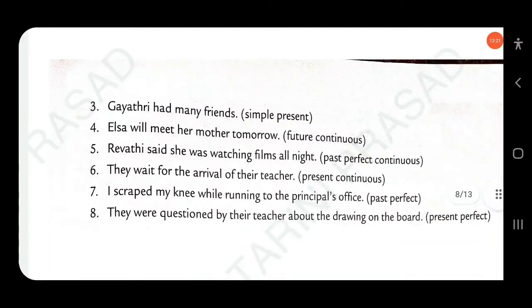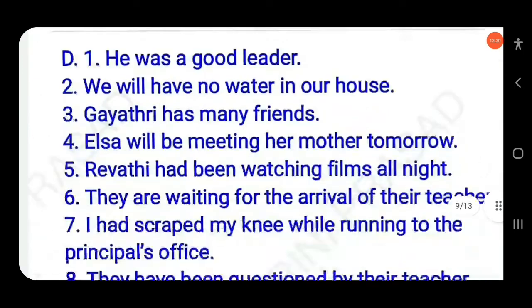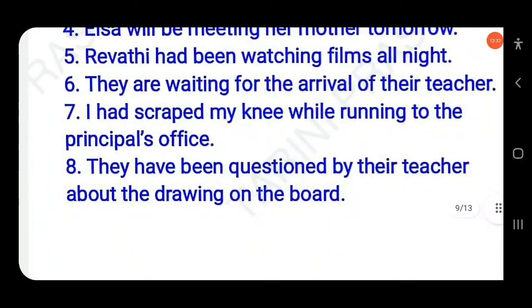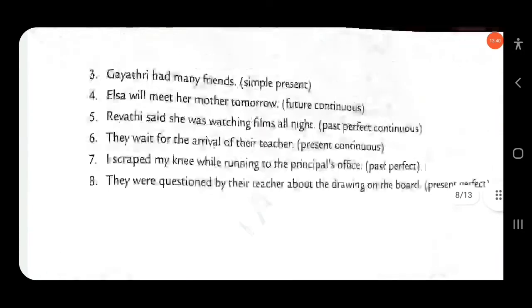Then next question here. I scraped my knee while running to the principal's office. You have to change it into past perfect. The sentence is written in simple past. So the answer will be I had scraped. This is had plus v3, the structure of past perfect.